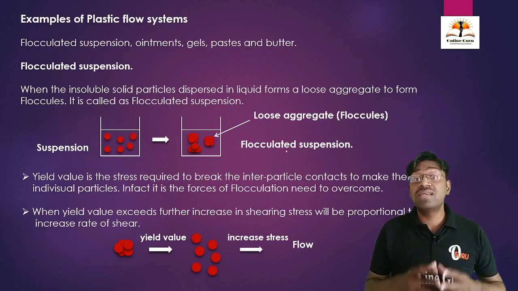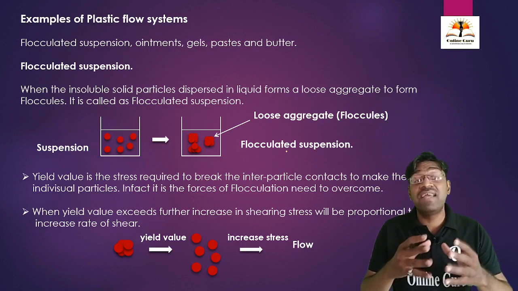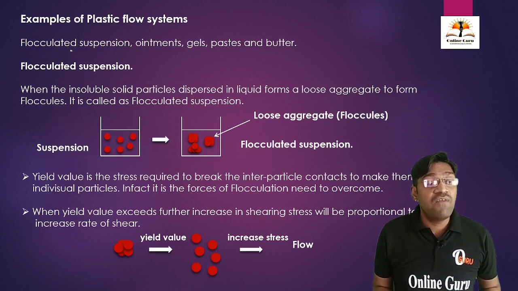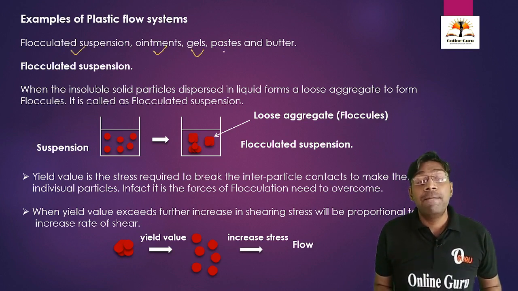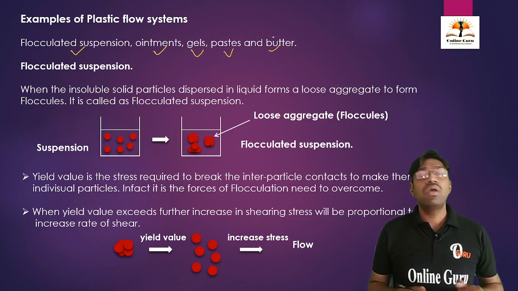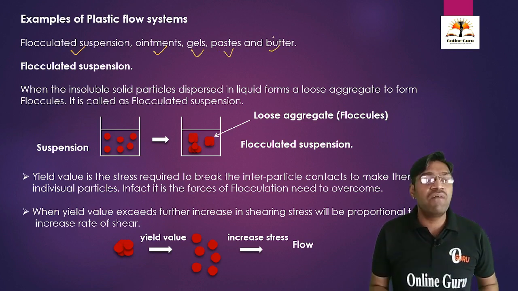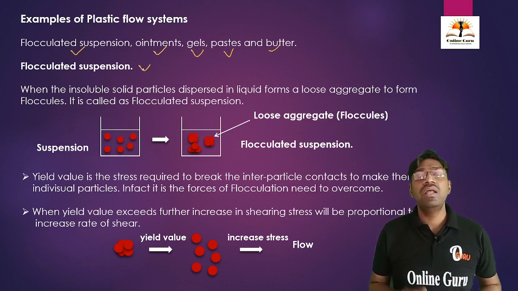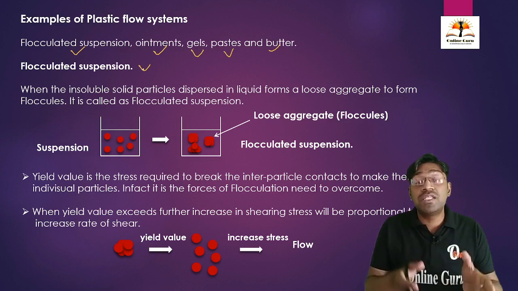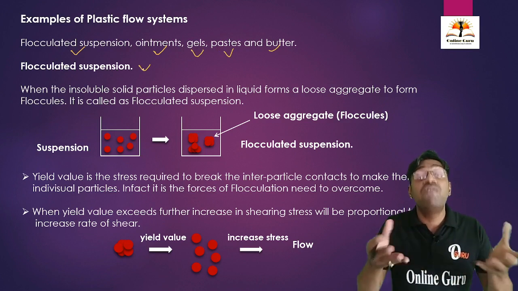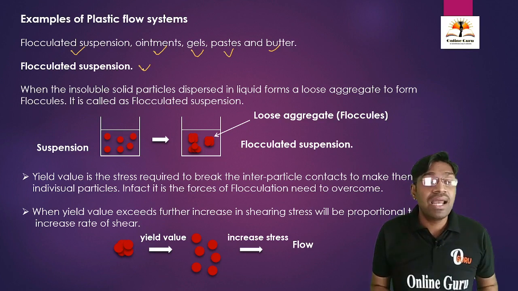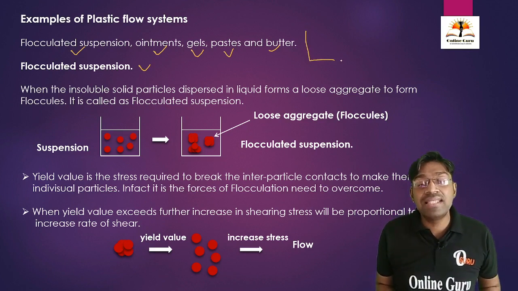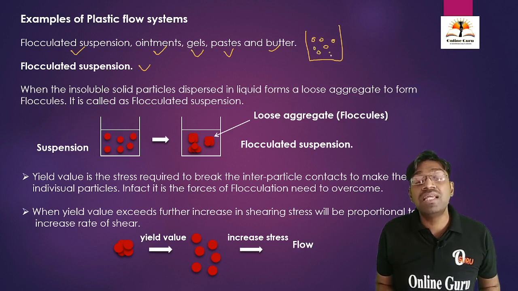Then we are going to discuss the examples of the plastic flow system. Examples are flocculated suspension, ointments, gels, pastes and butter. We are going to discuss the example of the flocculated suspension. A flocculated suspension is a suspension in which floccules are present. See here, take an example. These are small insoluble particles which are dispersed in the dispersion medium.